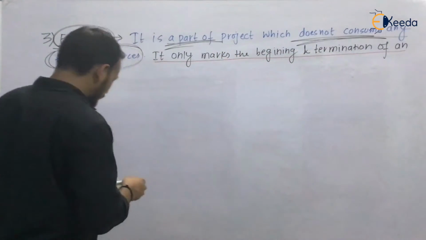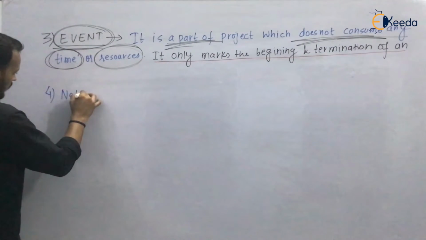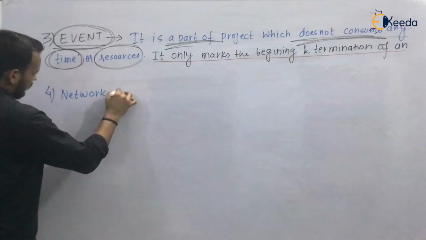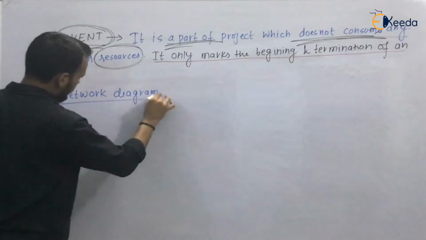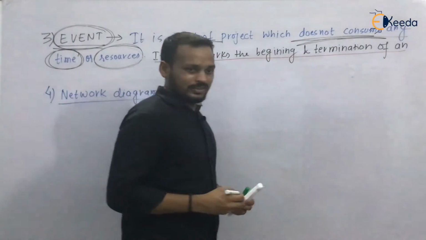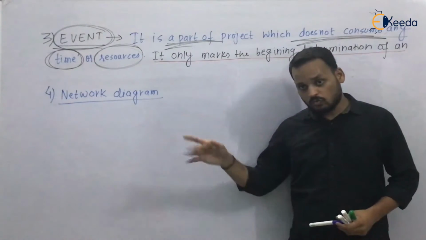So the next term is network diagram. What is a network diagram?